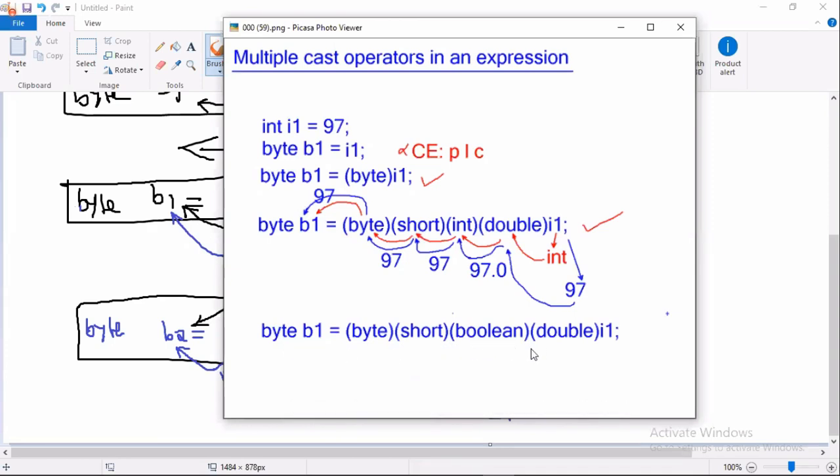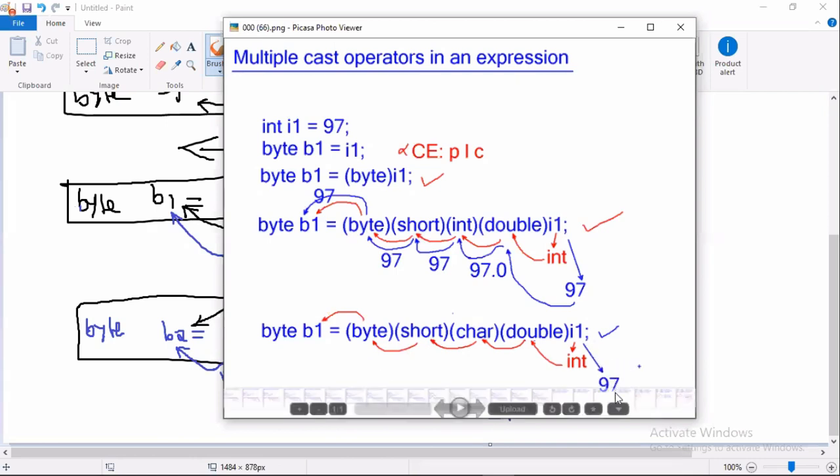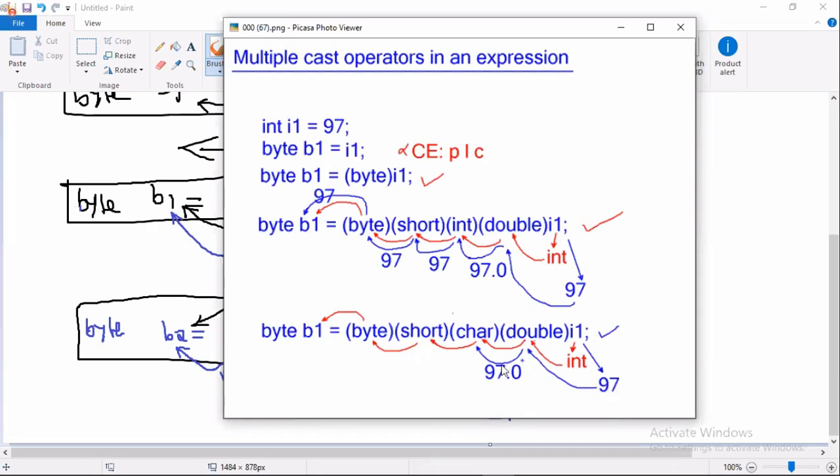Okay. Can I use cast operators with boolean? Come on, with boolean, possible or not possible? Not possible. Who will throw the error, the compiler or the JVM? The compiler will throw the error: incompatible types. Int to double is possible, double to boolean is not possible, so it is throwing an error. Then in place of boolean, I am taking char. Is it allowed? Allowed. Why? Int to double to char to short to byte to byte is possible. Then what will the JVM do? The JVM takes 97, gives to double, returns 97.0, gives to char, returns single quote a, gives to short, returns 97, gives to byte, and stores 97 in byte.